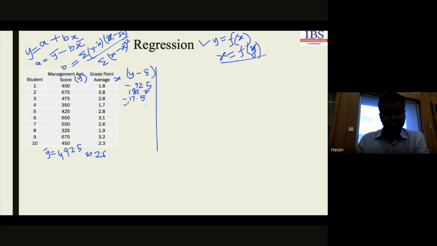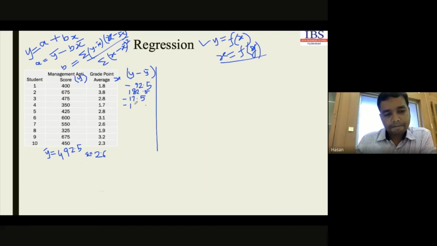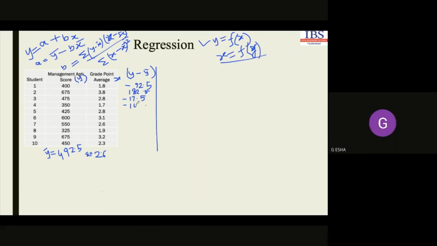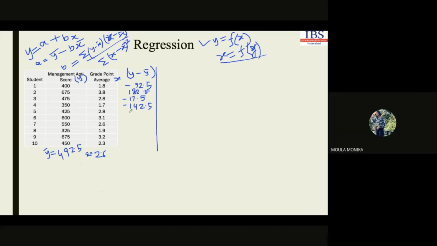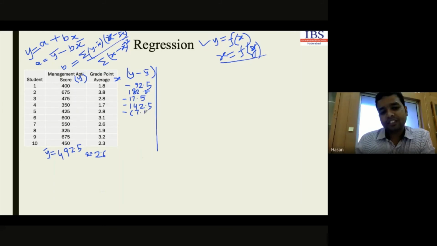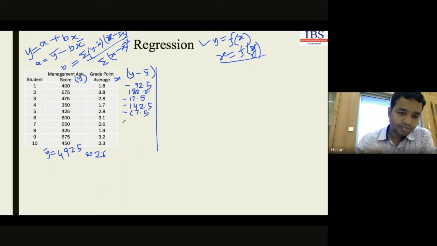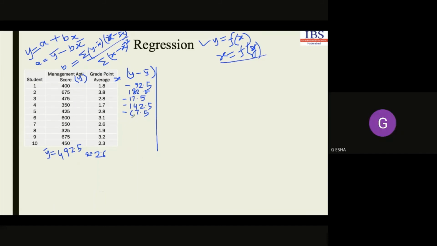Minus 142.5. Okay, next one. 67.5. Negative or positive? Negative, minus 67.5. Okay, next one. 107.5, right? Yes, sir. Okay, next one.